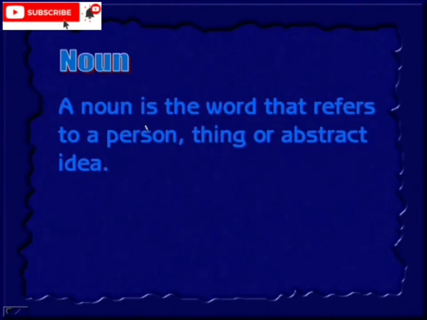A noun is the word that refers to a person, place, thing or an abstract idea. So therefore this is a word which refers to a person, place, thing and abstract idea. That is what we call a noun.